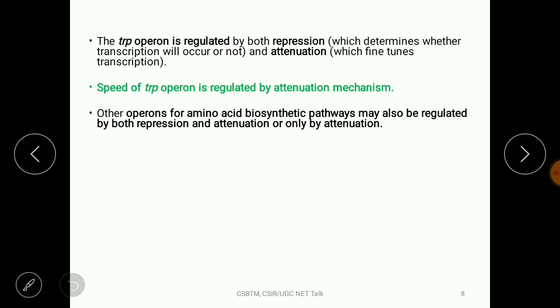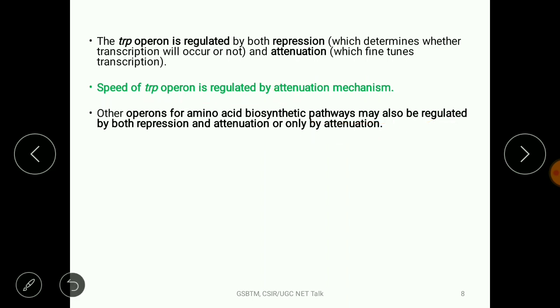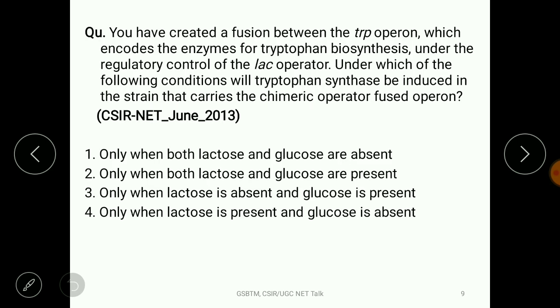So the speed of the tryptophan operon, as we discussed, if the level of tryptophan is suboptimal, the speed of the operon is regulated by the attenuation mechanism only. Like tryptophan, other operons for amino acid biosynthetic pathways may also be regulated by both repression as well as attenuation, or only by attenuation, right? So that's it for the tryptophan operon. Now we discuss some questions already asked in different competitive exams.